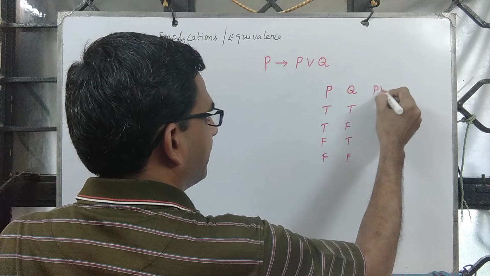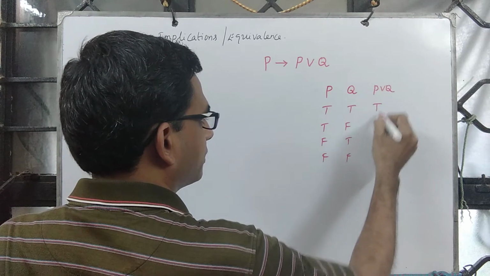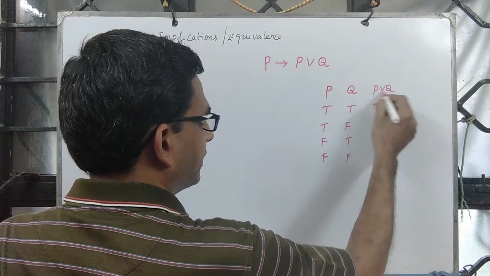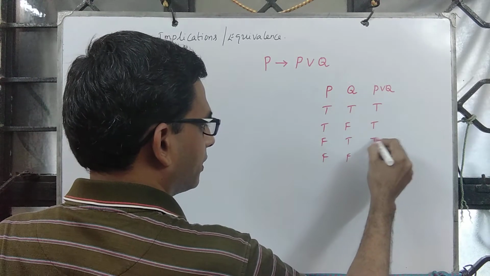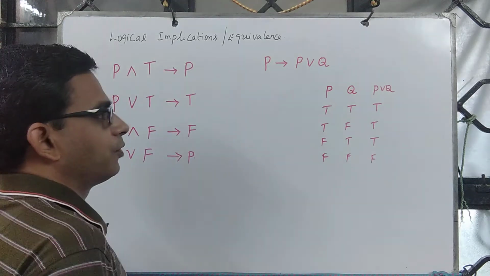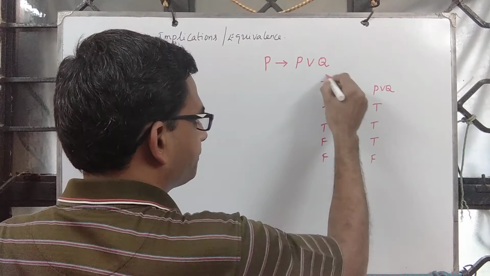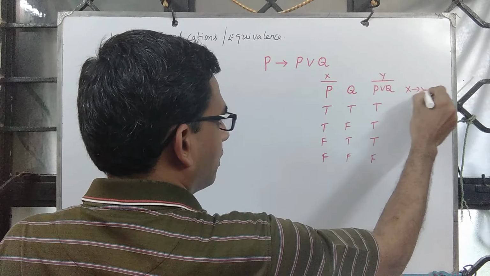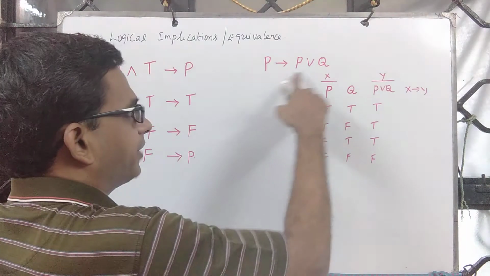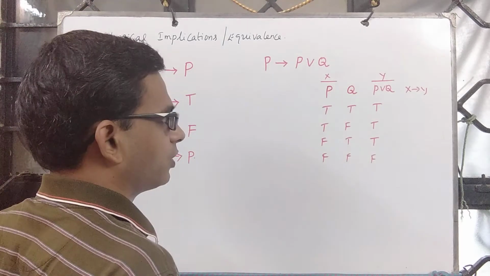Now let's look at P or Q. It is true when either is true, so even if one is true, it is true. Now we want to know whether this X implies Y, that is, whether P implies P or Q is a tautology or not.